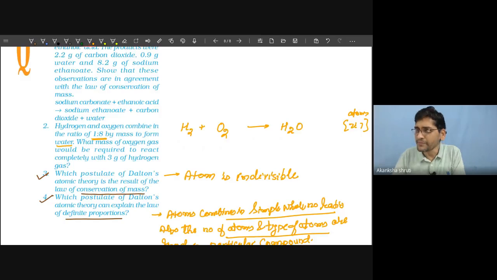But in terms of mass, what is the ratio? So hydrogen, it is found that this hydrogen is always 2 gram, which combines with oxygen of 16 gram. It is basically 16 is the atomic mass, but O2 is there, so 16 into 2 becomes 32.